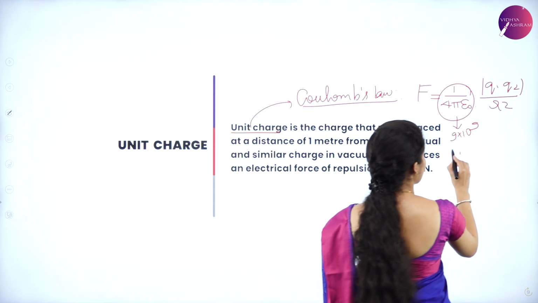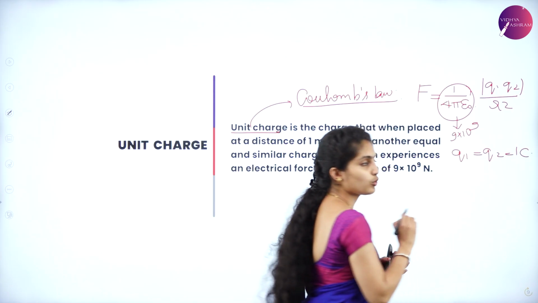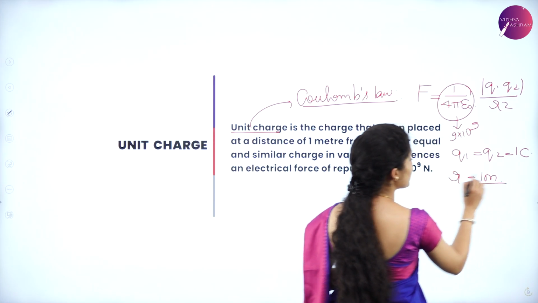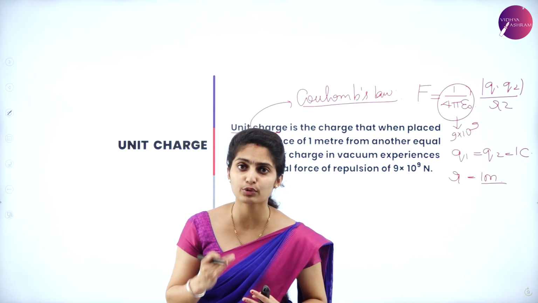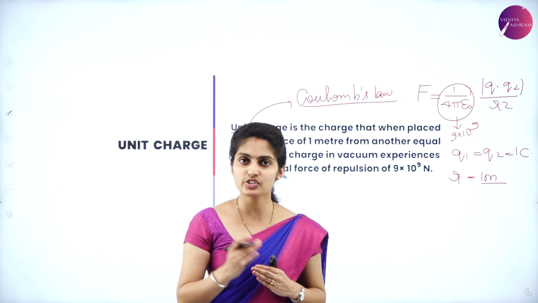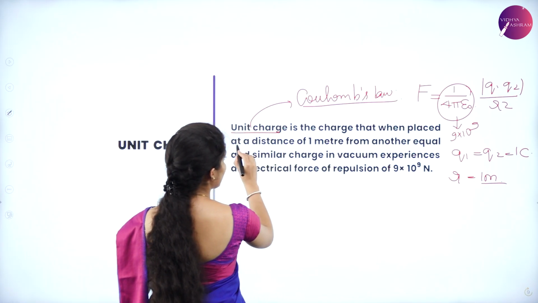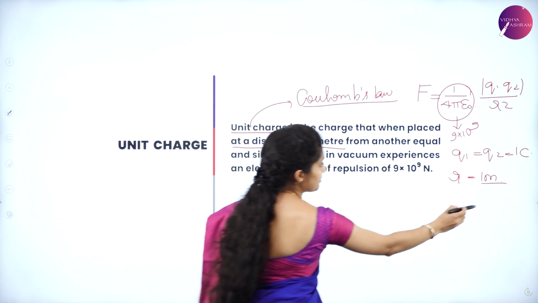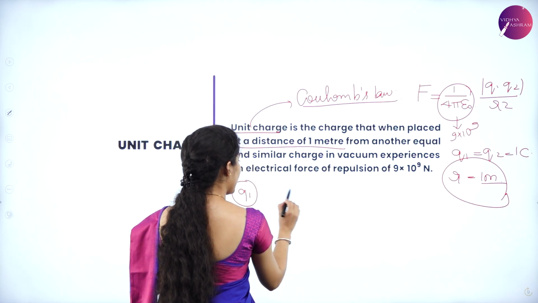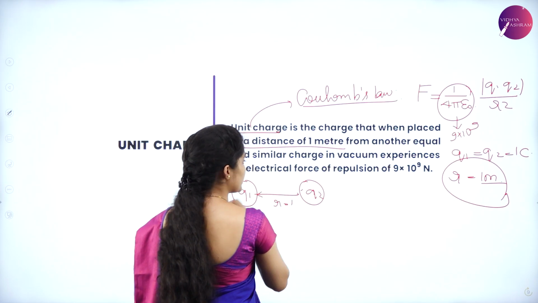So Q1 is equal to Q2, both are 1 coulomb. 1 coulomb is their charge. And R is equal to 1 meter, because we are talking about unit charge. Everywhere we have to put a standard value, that is 1, wherein 1 by 4 pi epsilon naught is a constant term, 9 into 10 to the power of 9. So unit charge is a charge when placed at a distance of 1 meter from another. There are two charges, Q1 and Q2, and the distance is R, which is equal to 1.